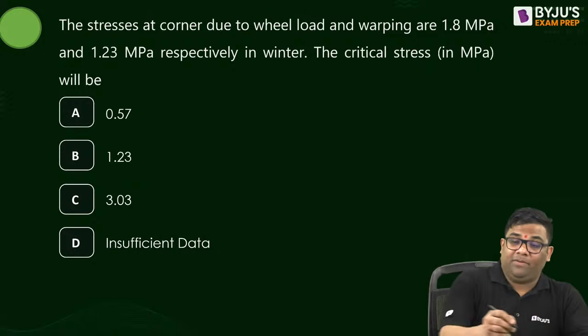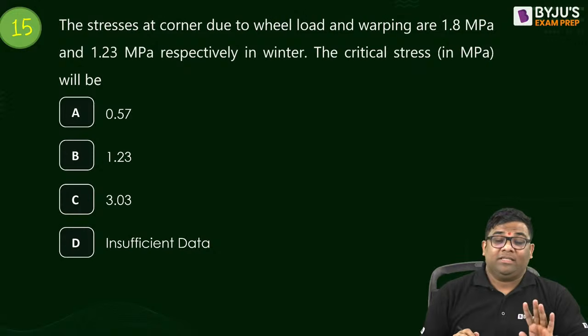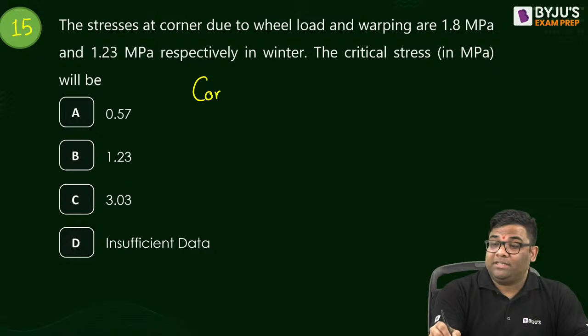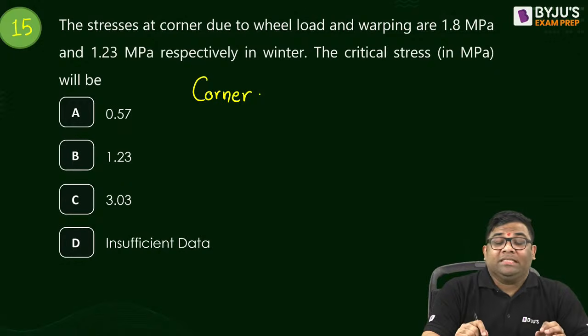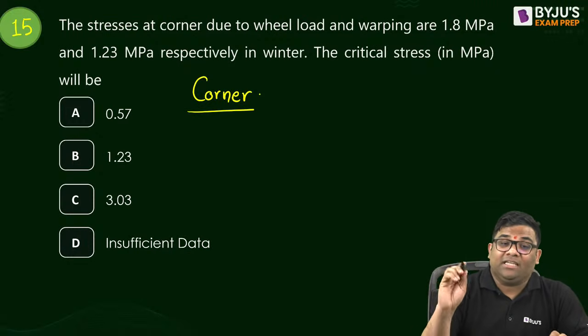Next question, question number 15. Okay, answer this. The stresses at corner, wheel load stress is given 1.8 and your warping stress is given 1.23. So what is the critical stress at corner? Answer this question.